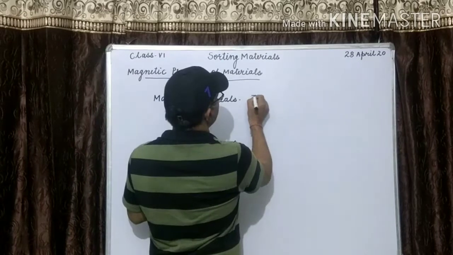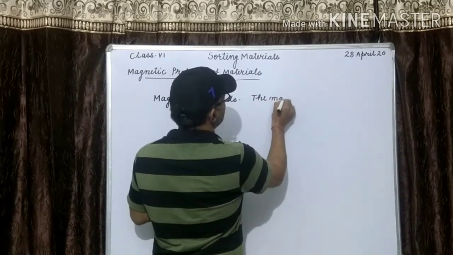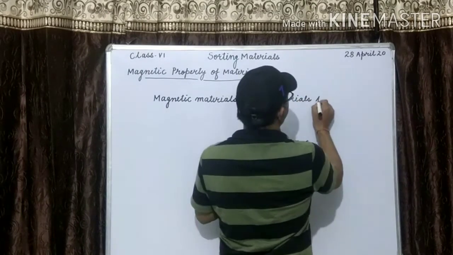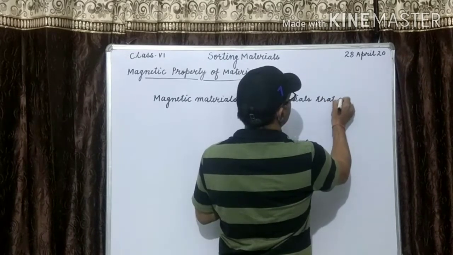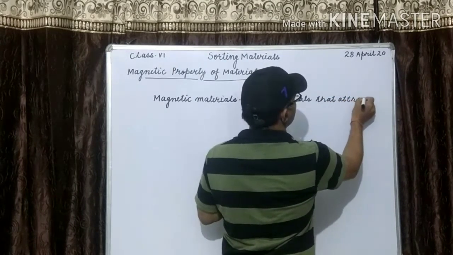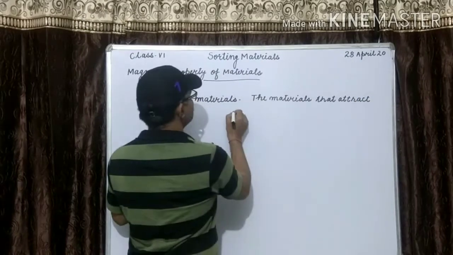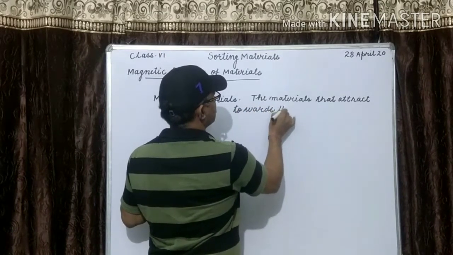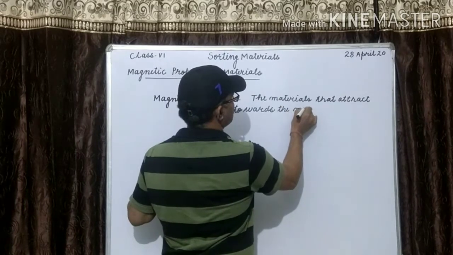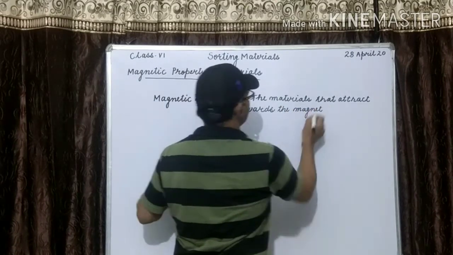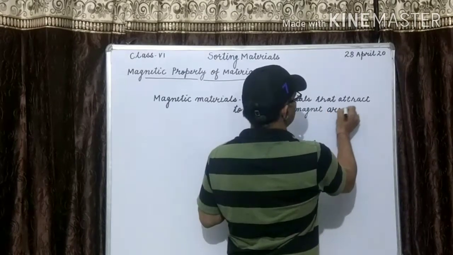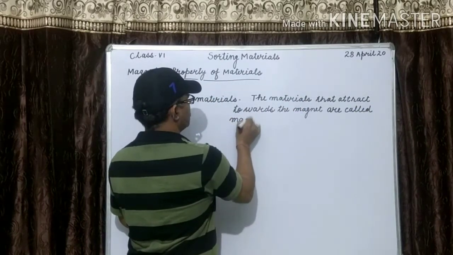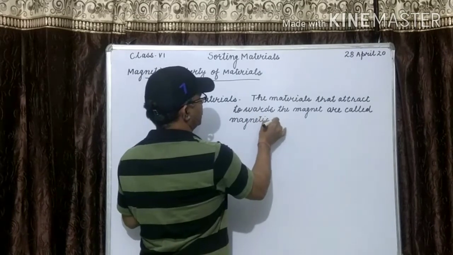The materials that attract towards the magnet are called magnetic material.